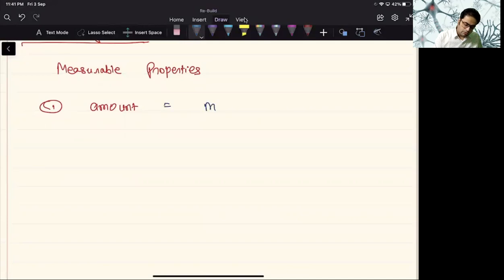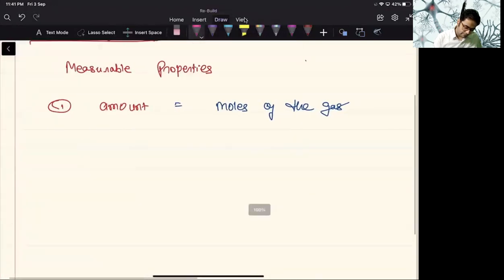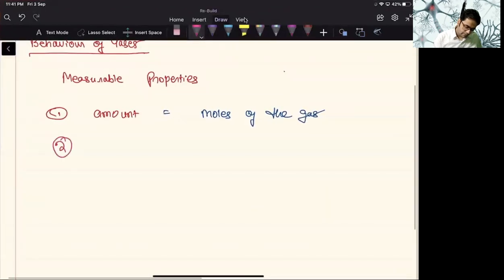So we will talk about moles of the gas, mass of the gas for a specific volume. So if you want to find out the number of moles, then first of all, you need to find out the mass of specific volume of the gas system. Now, the next one will be volume.